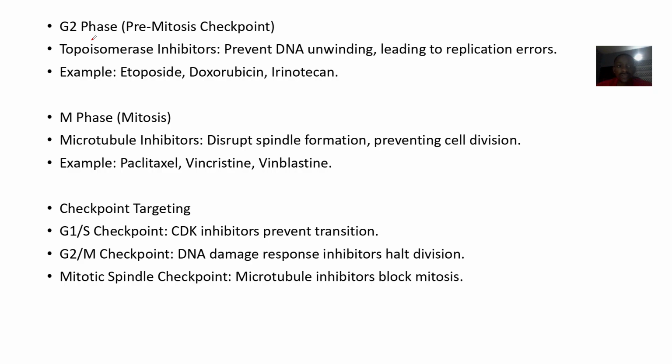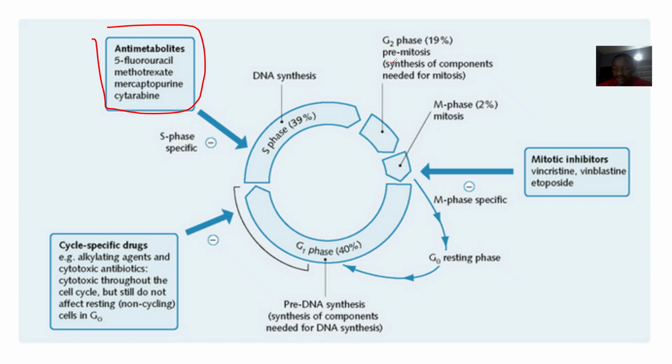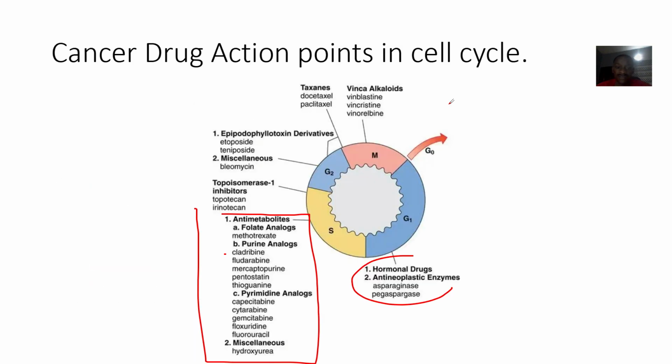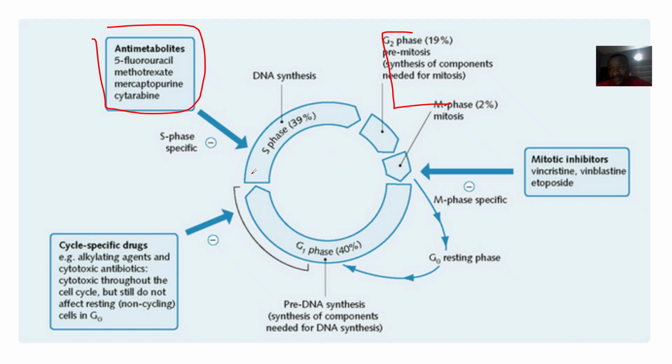So the G2 phase now, these drugs prevent DNA unwinding, leading to replication errors. Examples of drugs for G2: etoposide. If you don't see good information here, you can always come back to the first image. So you see that G2 has etoposide, teniposide, bleomycin.